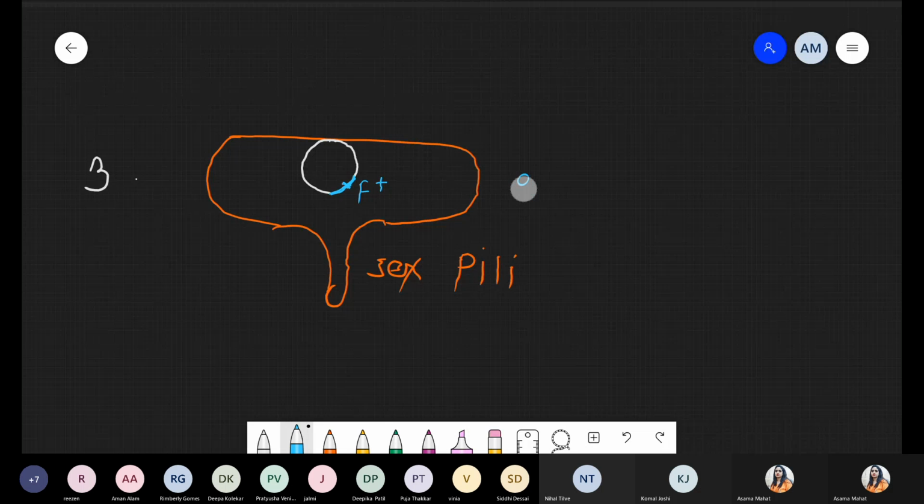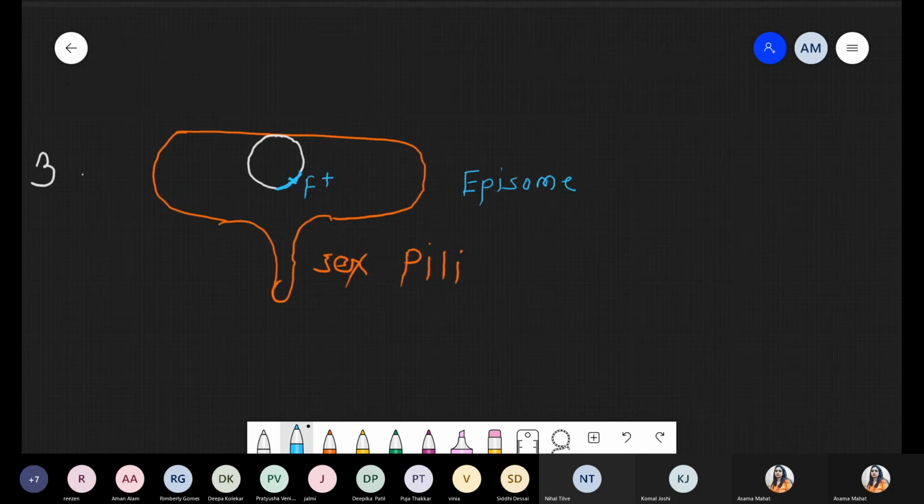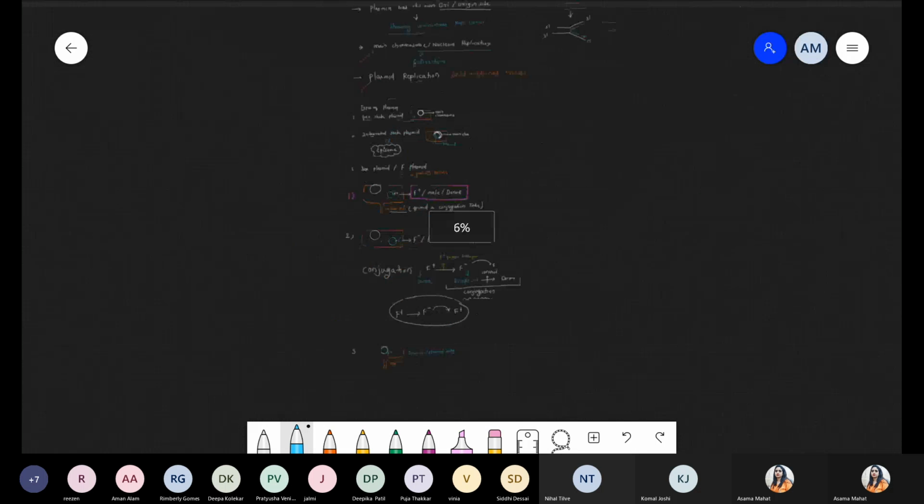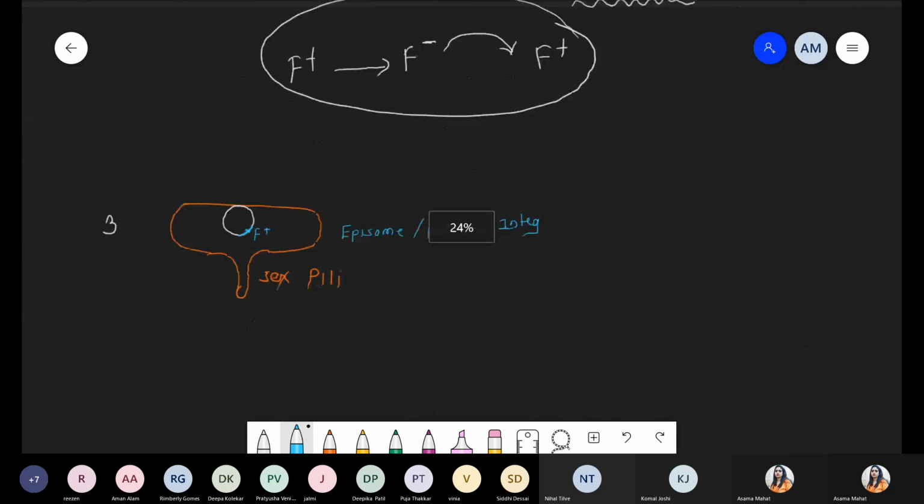Just as we discussed, these are called integrated plasmids, or simply this plasmid is called the episome. So I'm simply writing such plasmid, that is episome. And please remember, such plasmids represent episome, or simply we can say integrated plasmid. That plasmid is fused with the main chromosome, but that plasmid has the fertility factor.